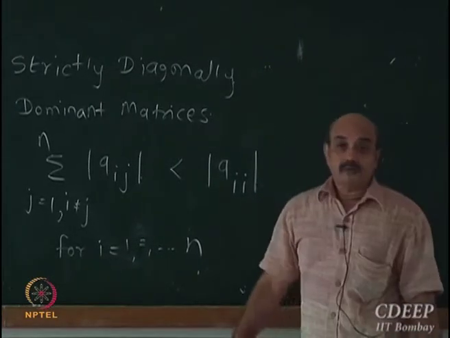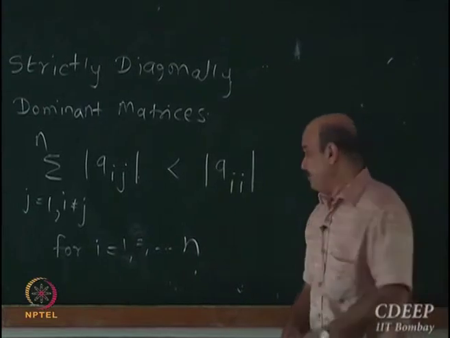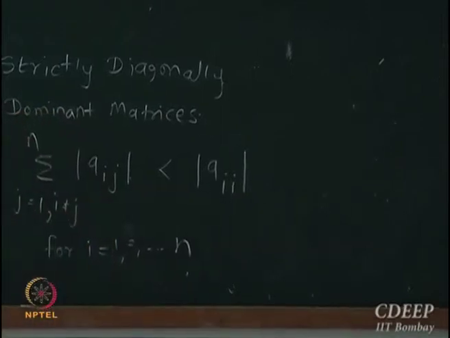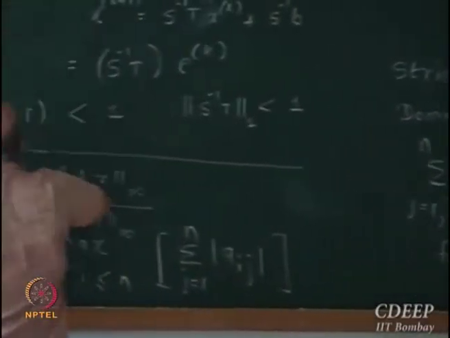Now, where will it help me? I'll move on here, and I hope you have all these in your notebook.